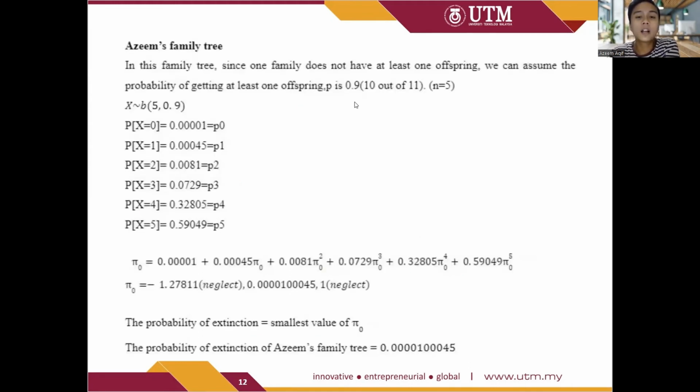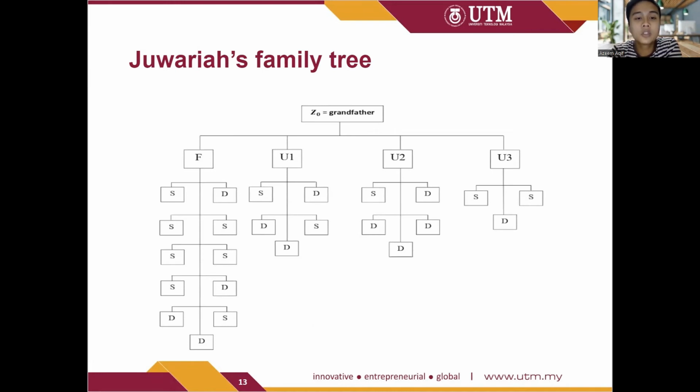The next family tree will be my family tree. Since one of my uncles is not married, I assume that the probability of getting at least one offspring is 0.9, and the number of N is equal to 5. So the probability of extinction for my family tree is actually 0.00001000045.